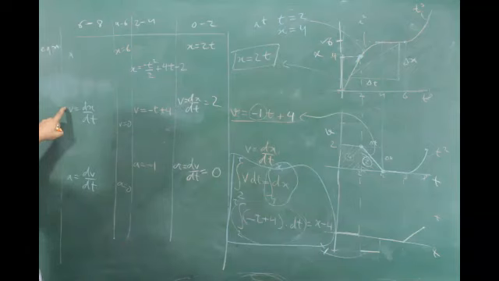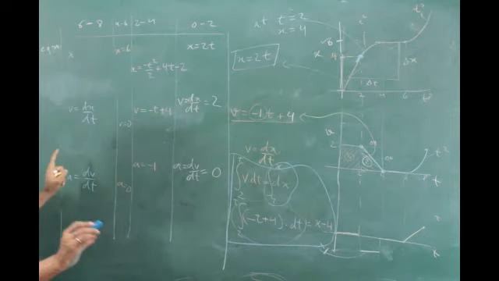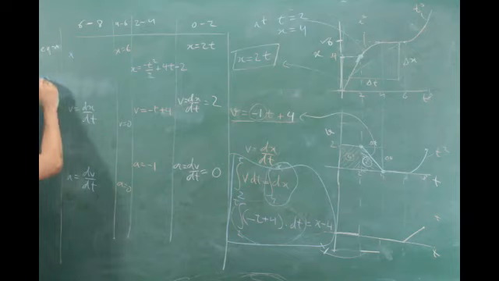Suppose you know v, you put it over here and integrate. Suppose you know a, you put it over there and integrate. Suppose you know v, you can differentiate and get the a. So one thing you have to know between x, v and a, one thing you have to know to get started.